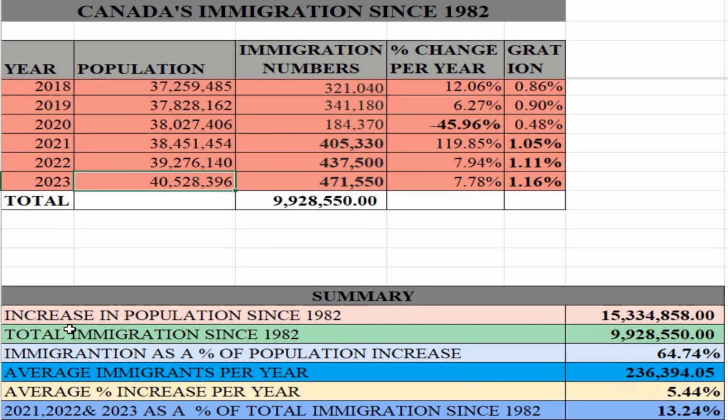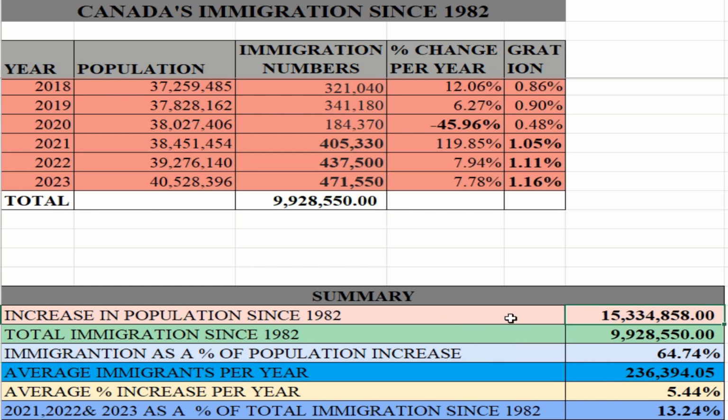For the same period, 1982 to 2023, total immigration for that same 42-year period was 9,928,540. Now, immigration as a percentage of the population increase: this 9.9 million represents, let's say, 65% of the population increase in Canada.